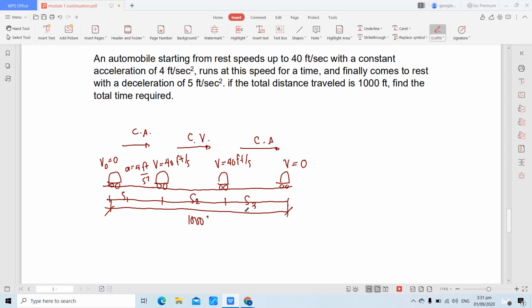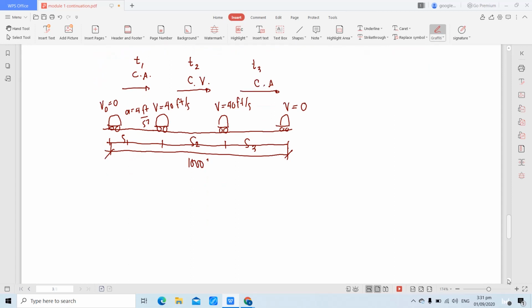S3, displacement for the third motion. Ang nire-require, the total time required to travel the 1,000 feet na distance. So, kunin natin yung T1 or the time for the first motion, T2, and also T3. So, the total time required, T1 plus T2 plus T3. Okay. Analyze natin isa-isa. Doon muna tayo kay first motion.